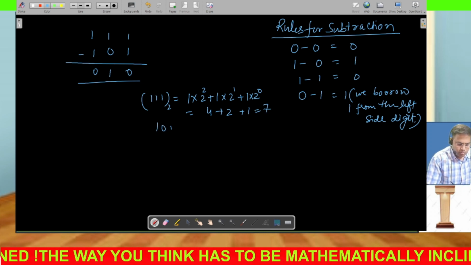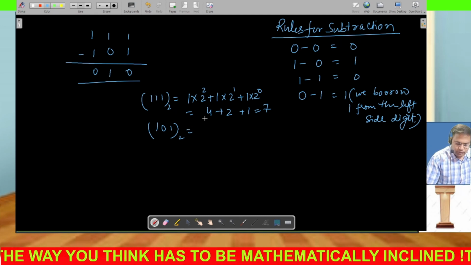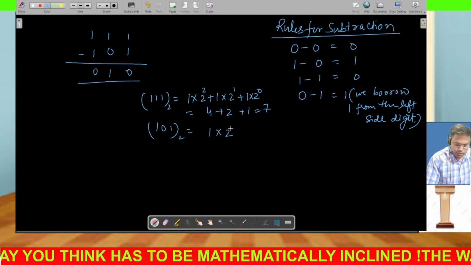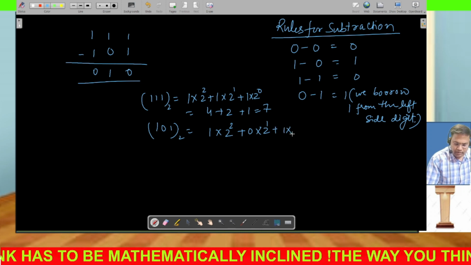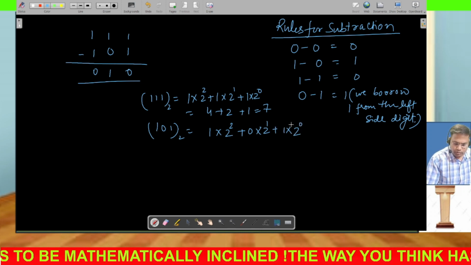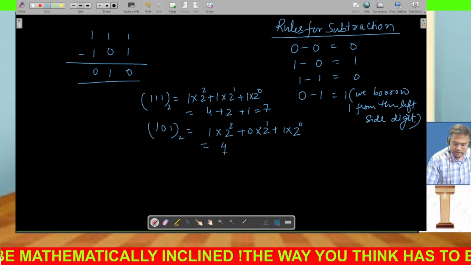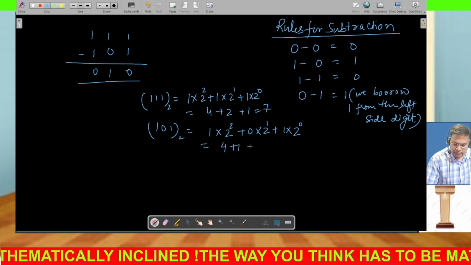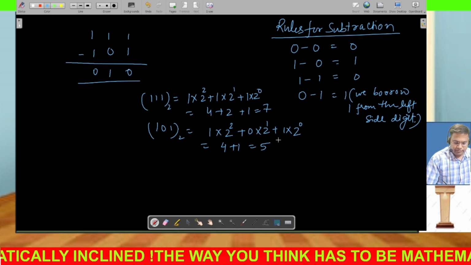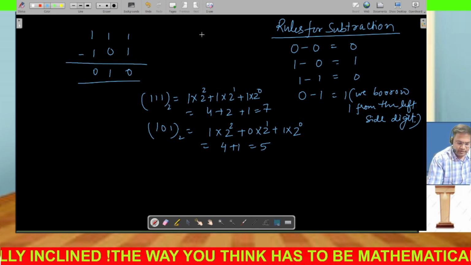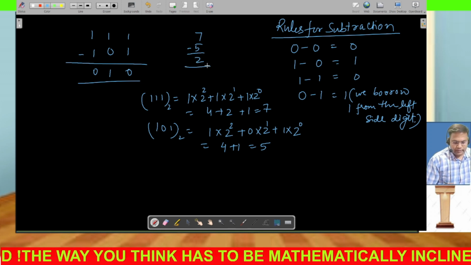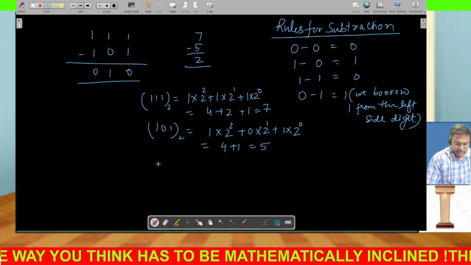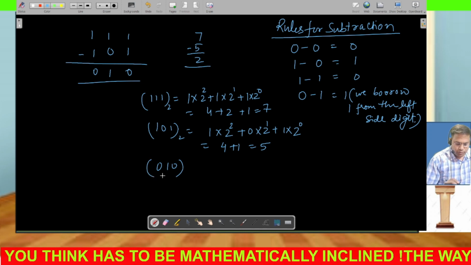And let's convert 101 as well. So this is going to be 1 into 2^2 plus 0 into 2^1 plus 1 into 2^0. So if I convert this, this is 4 and this last one is going to be 1, so this is going to be 5. So you know the difference, 7 minus 5 is 2. So now we have to lastly check that 010 is equal to 2 or not.